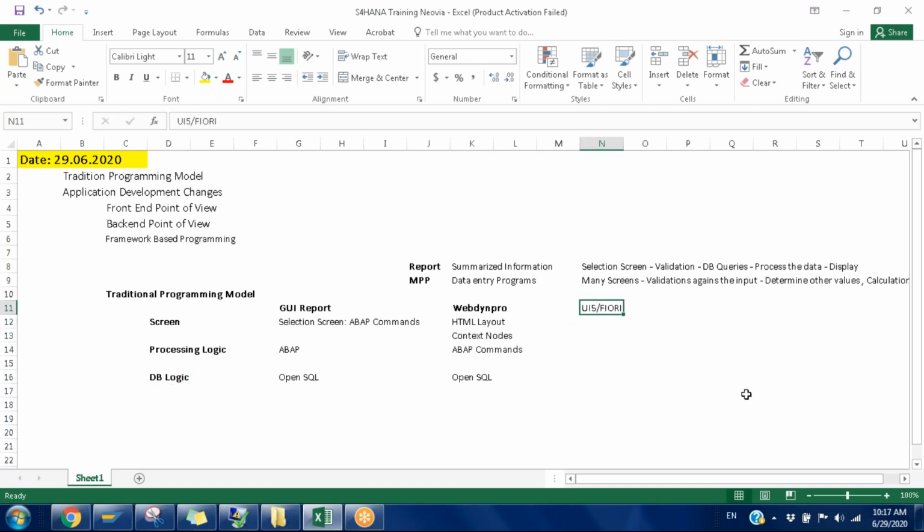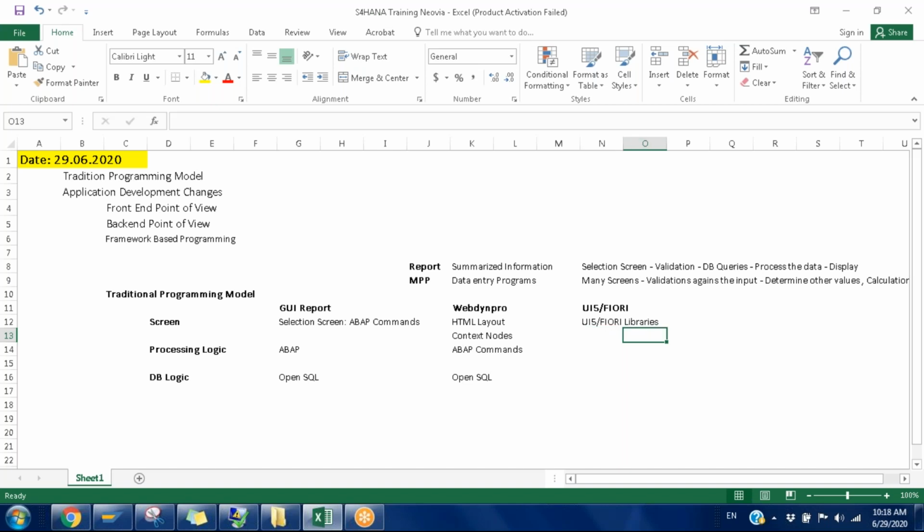In this time, we'll be designing our screens using UI5 libraries. So we have various libraries that is sap.m, sap.ui.table. Like that, we have so many libraries so that we can create our UI elements on the screen. Okay, so I can make it like this, UI5 libraries. Now, how can it access the backend logic? That is the problem, right? So UI5 libraries cannot directly invoke any ABAP thing. In between, it needs one area that is called a service area.